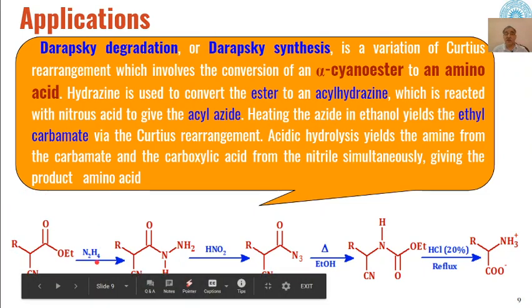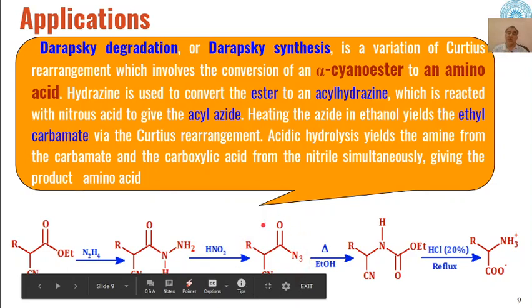This hydrazine will react with this ester part, and they will give us acyl hydrazine, alpha cyano acyl hydrazines as the intermediates. Then these acyl hydrazines will react with nitrous acid, and they will be converted into azides.